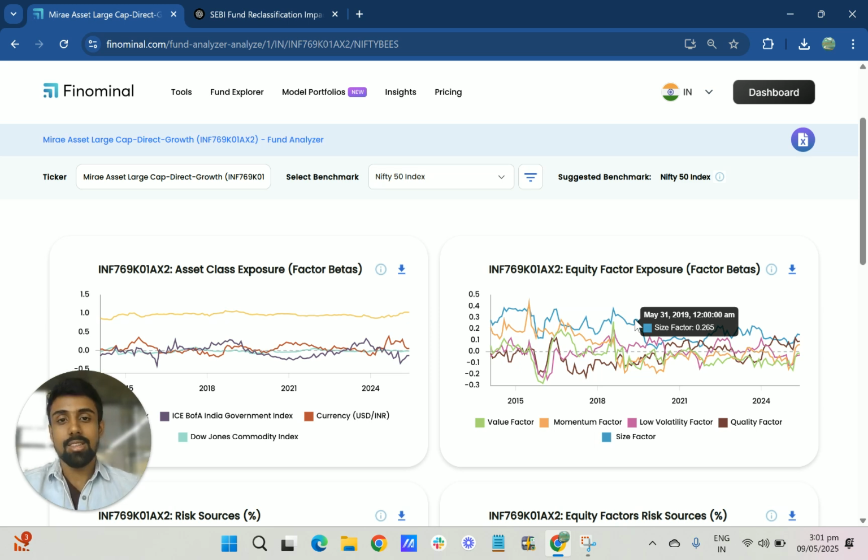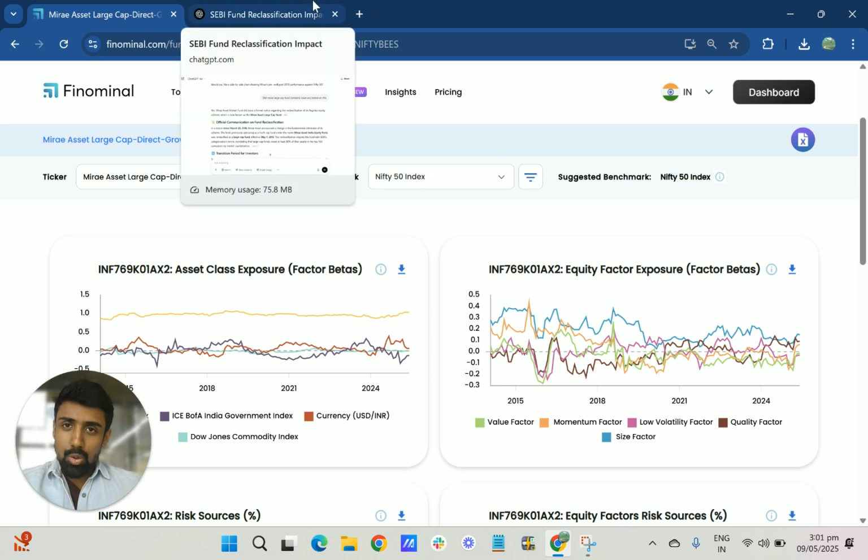But wait a second, this is a large cap fund. How can there be small cap stocks in it? This is where, in India, there are funds which get renamed constantly here and there because of the SEBI classification or SEBI rules. I think around 2018, 2019, SEBI issued a reclassification rule where a large cap fund needs to allocate 80% of its allocation to large cap stocks.